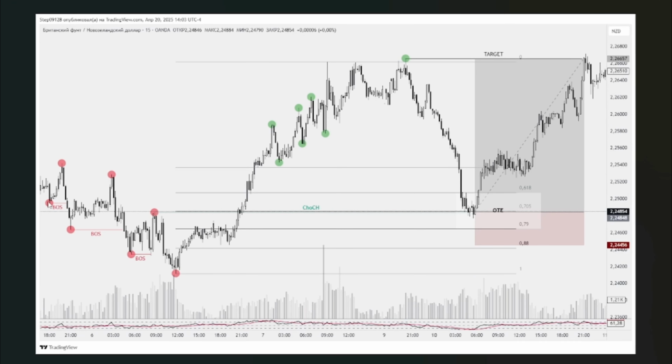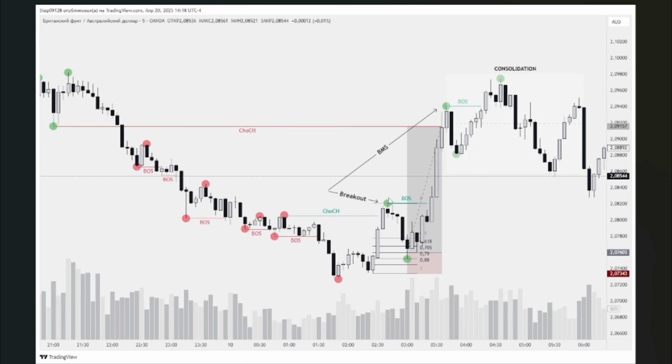Let's check this example. In a downtrend, as you can see, we have lower low, lower high, lower low, lower high, lower low. But then price breaks this lower high, creating the new higher high. What can we do with this? As you can see, we have an impulse, and then price goes to our correction. This is our OTE, optimal trade entry, and this will be our target, creating a new higher high on a higher time frame.